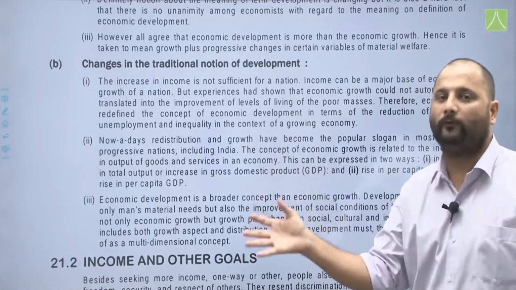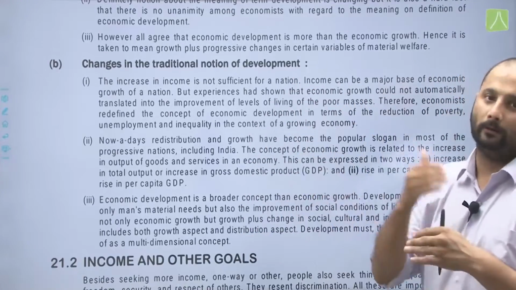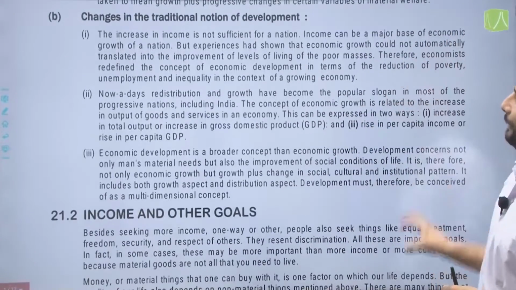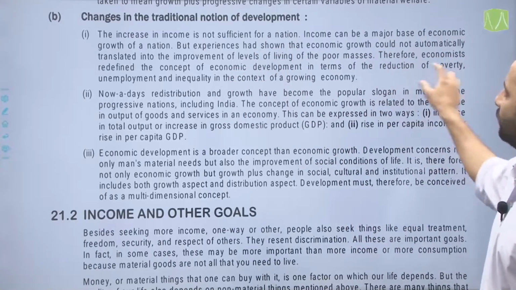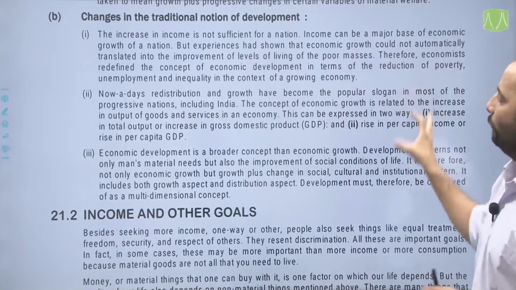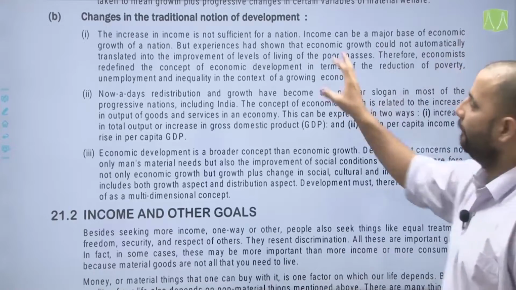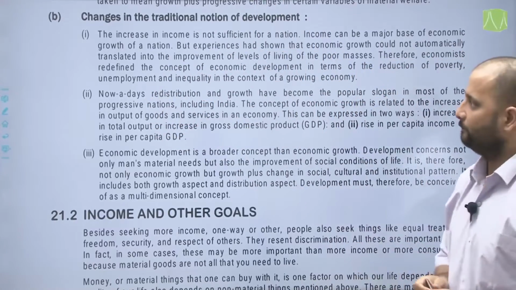So generally the economic growth of a nation does not necessarily mean that even the poor people are well off. Therefore, economists redefined the concept of economic development in terms of the reduction of poverty, unemployment and inequality in the context of a growing economy. So these are the three things: reduction of poverty, unemployment and inequality in the context of a growing economy.